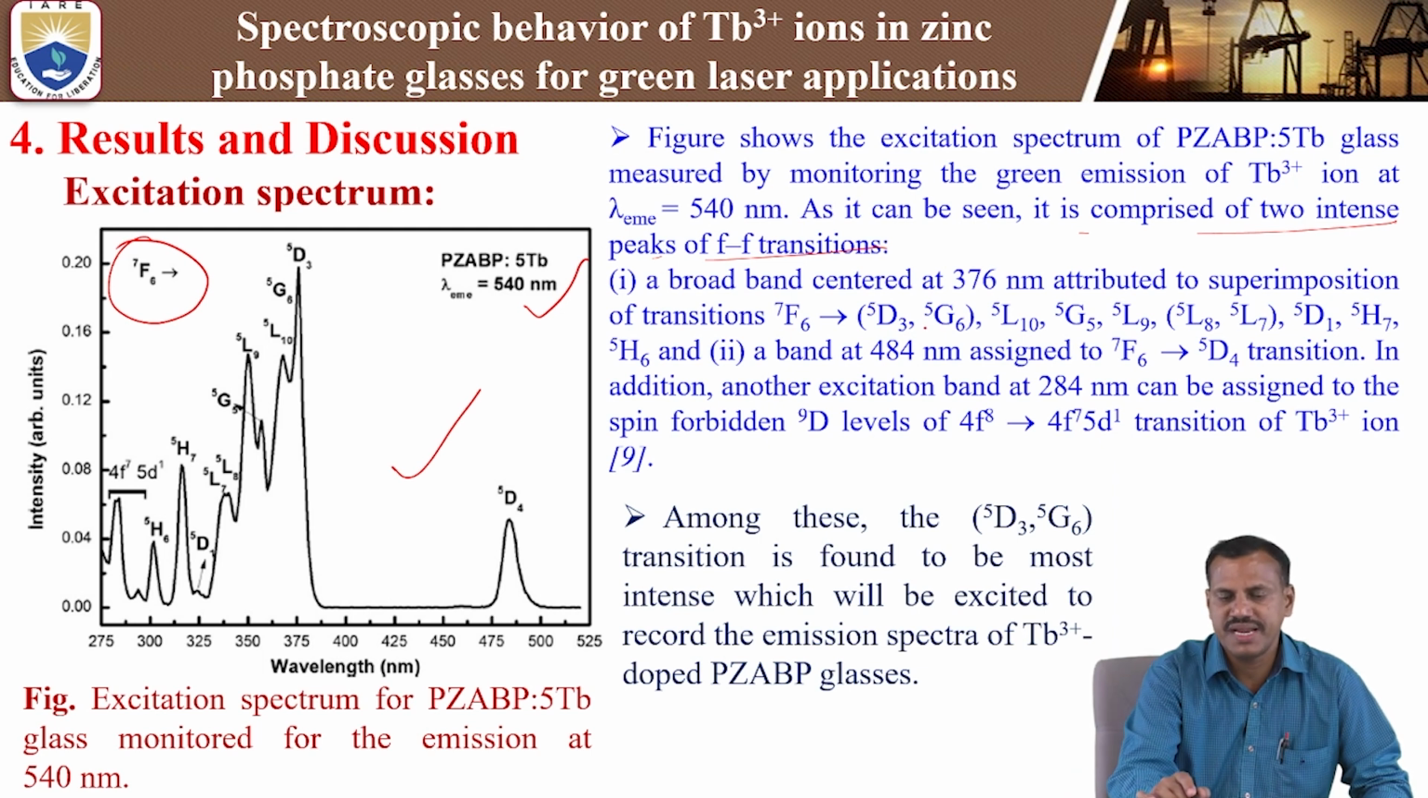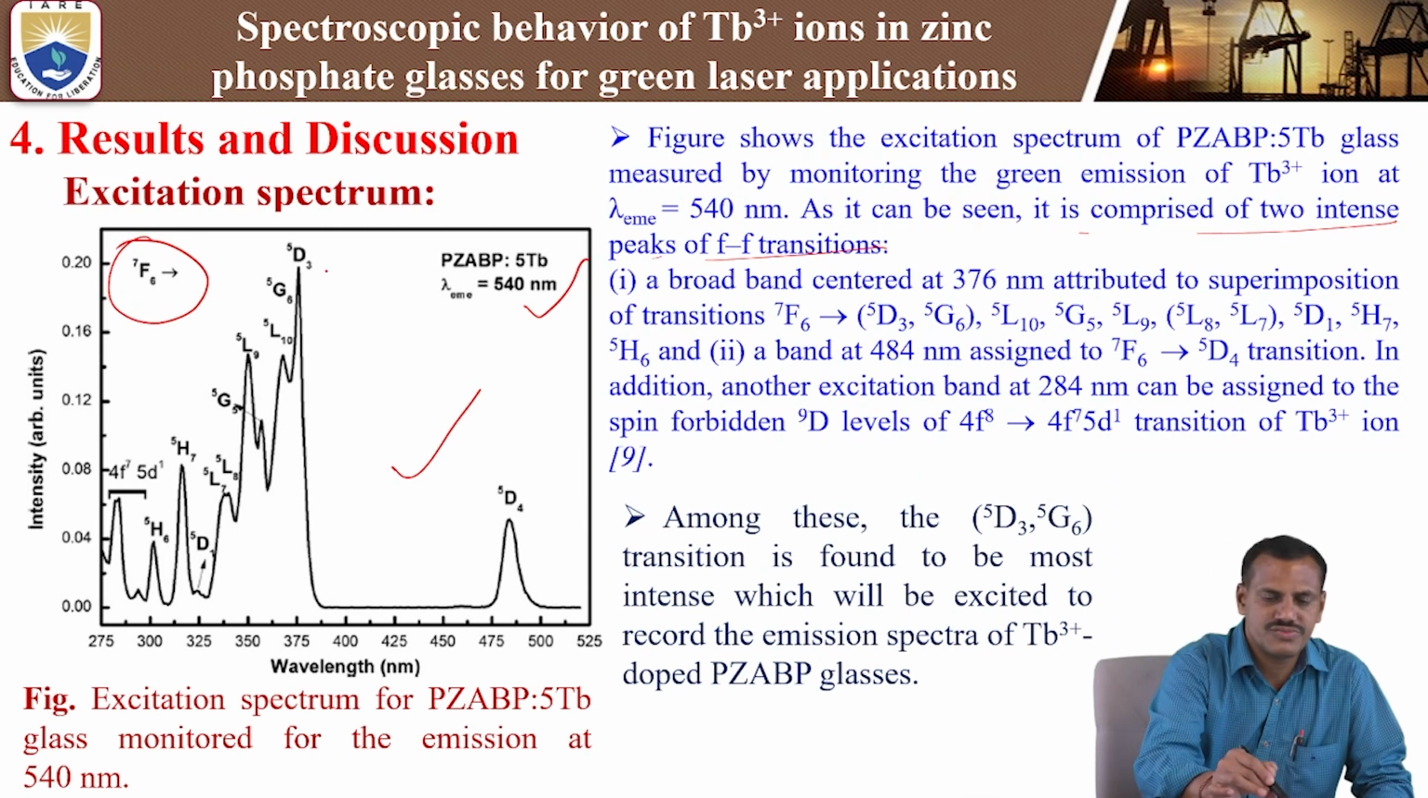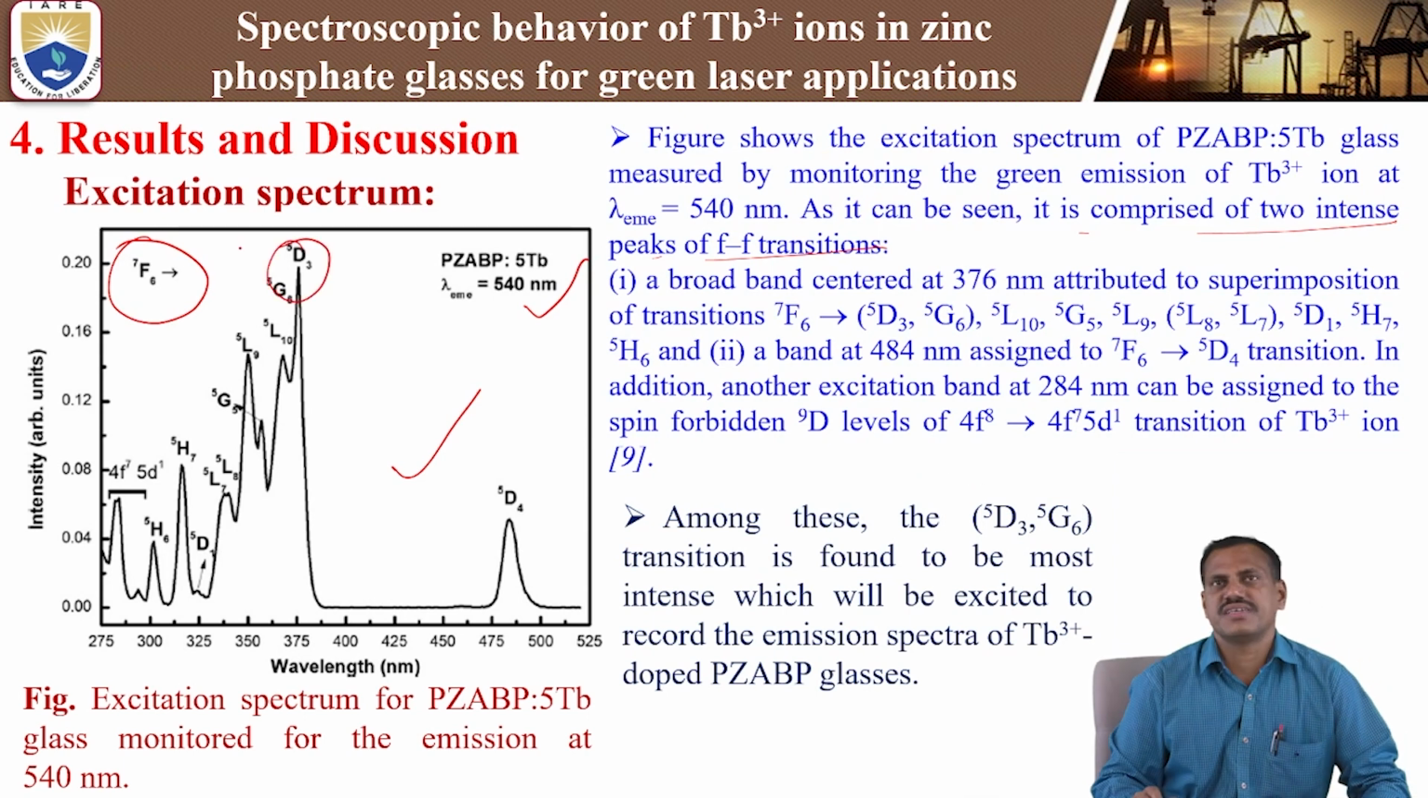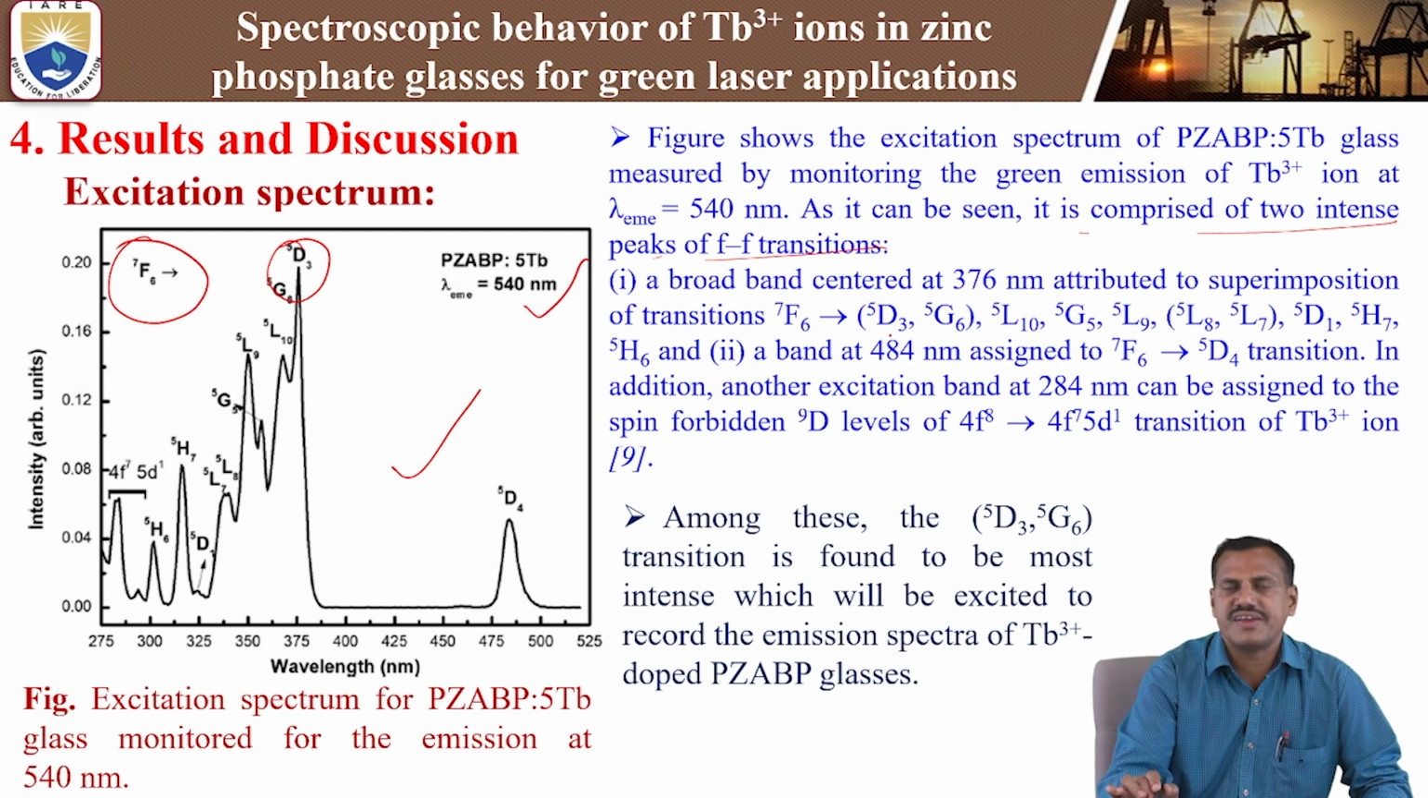A broad band centered at 376 nm is attributed to the superposition of 7F to 5D3 and 5D3 transitions. We are taking this broad emission. The higher intensity of the broad emission we are getting is at the 5D3 level. So this transition we are using for the pumping purpose, in the emission analysis.